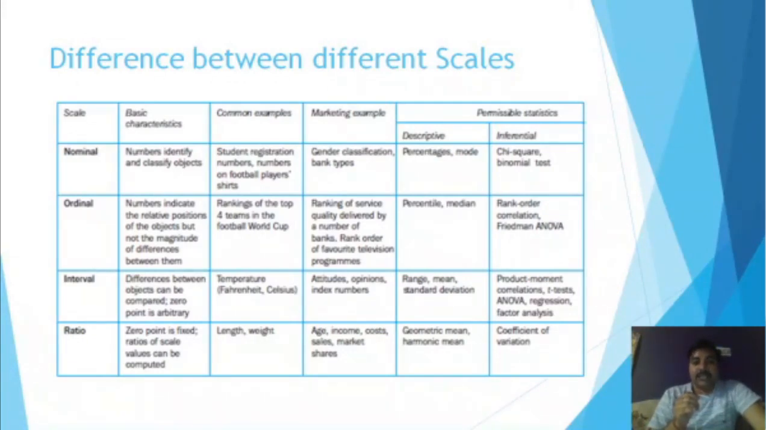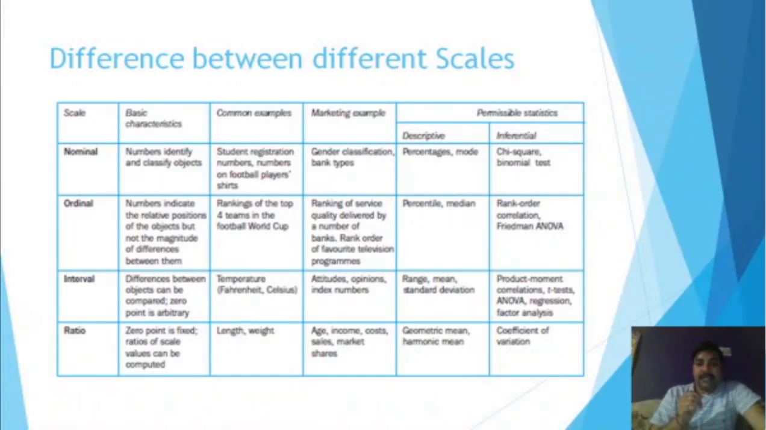In ordinal scales, the numbers indicate the relative position of the objects, but not the magnitude of difference between them. So the difference between two adjacent will not be the same in ordinal scale. Here the purpose is only to arrange them from highest to lowest, or we can say give them a rank, arranging them in an order. Now the common example can be the ranking of the top 4 teams in the football World Cup. That can be your top cricket team, or giving rank to the players, top batsman, or giving rank to the bowlers, top bowlers. So that can be an example of ordinal scale.